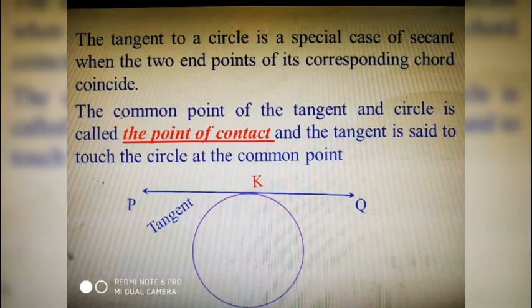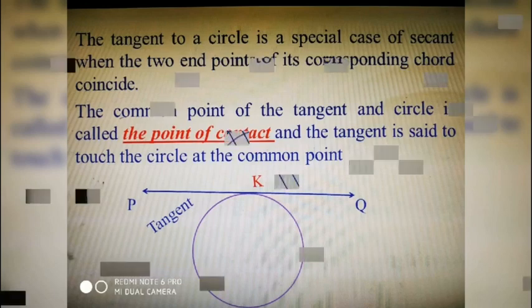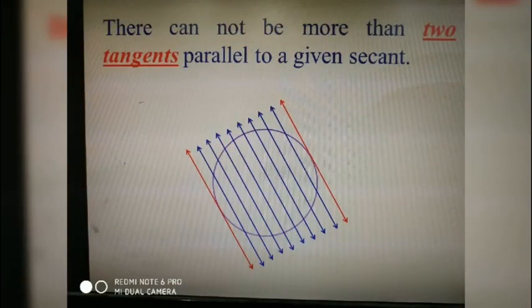The common point of the tangent and circle is called the point of contact, and the tangent is said to touch the circle at the common point. Here PQ is the tangent and K is the point of contact.